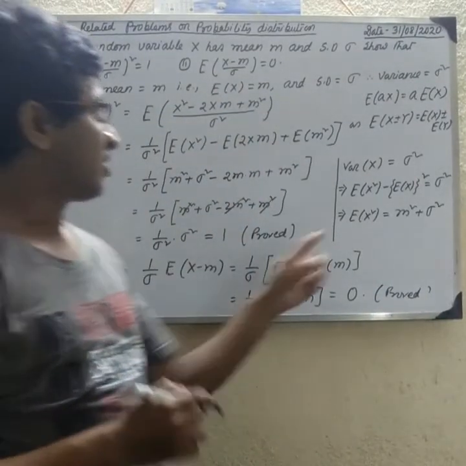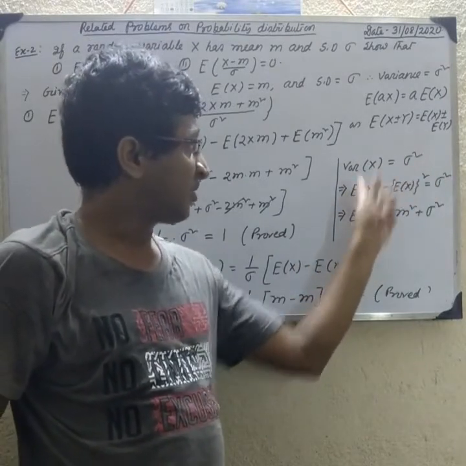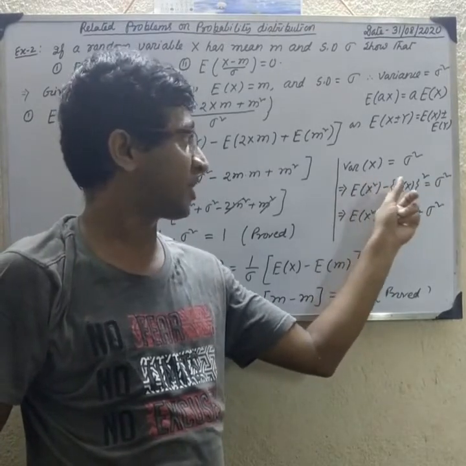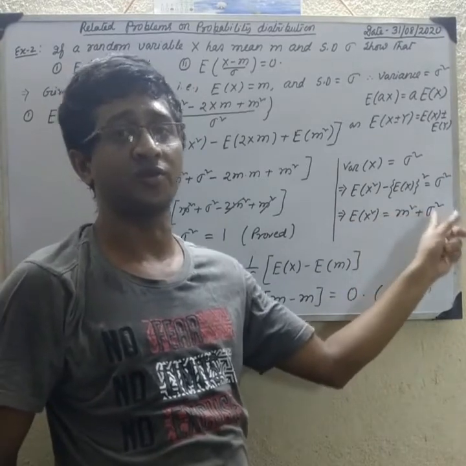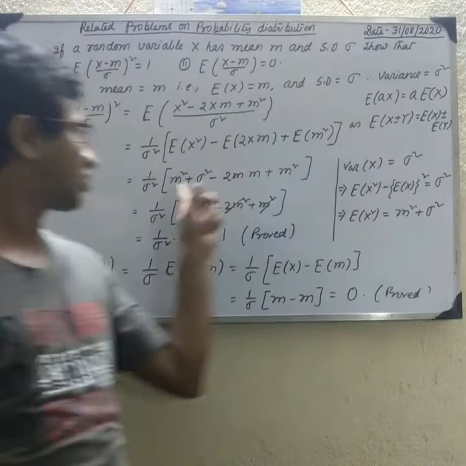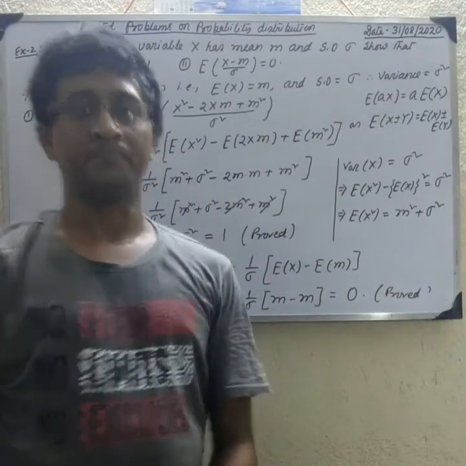First of all, the variance of x equal to sigma square. We know the properties of variance of x: E of x square minus E of x whole square equal to sigma square. So E of x square equal to m square plus sigma square, because given the mean is m. Put this value in E of x square, then easily prove.